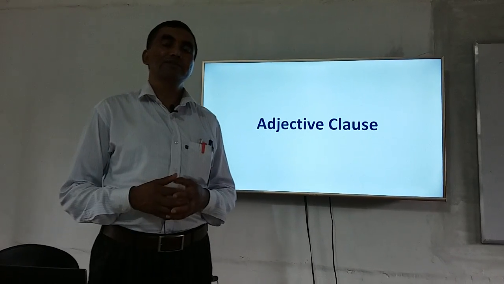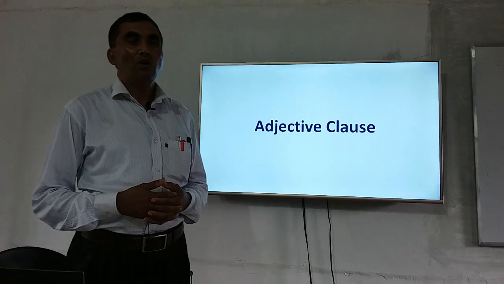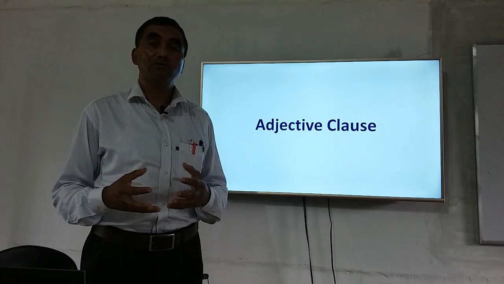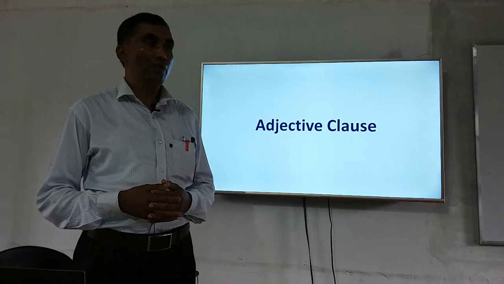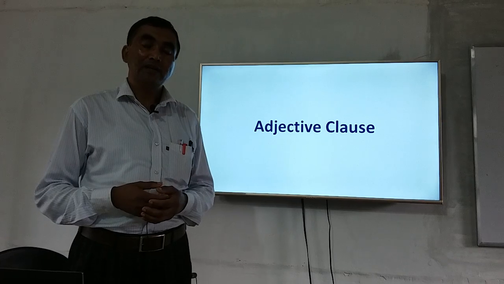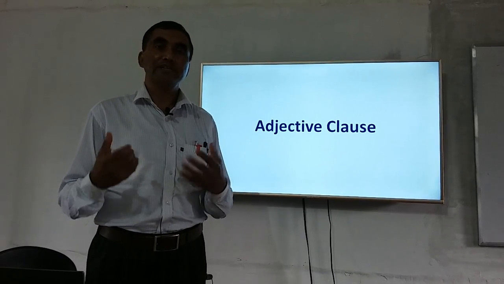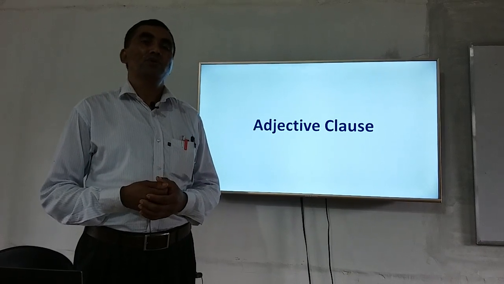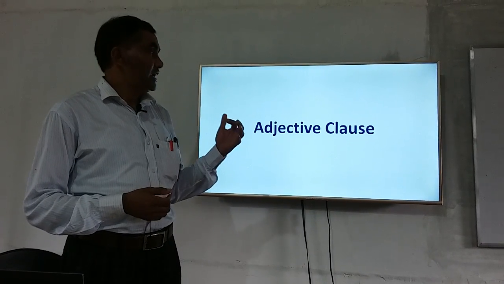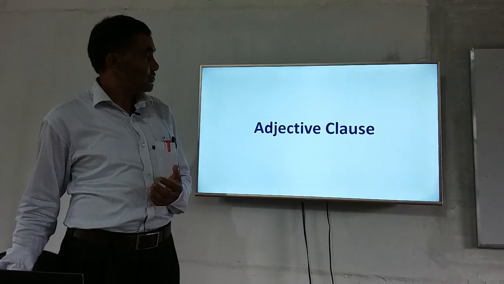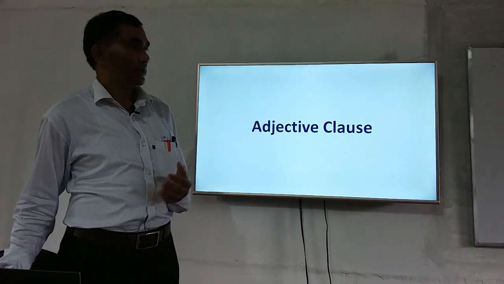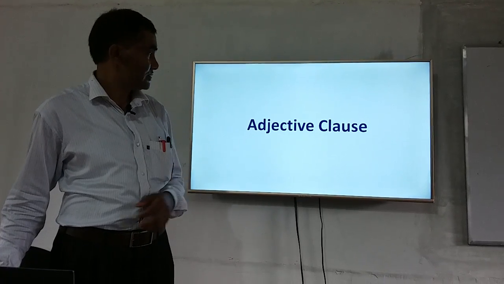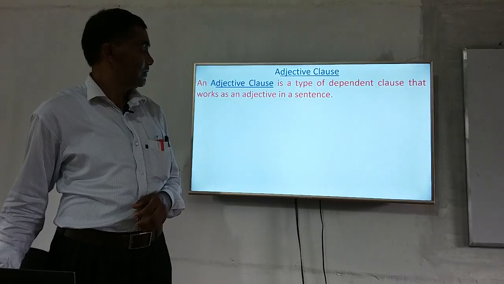In my initial class, I discussed noun clause and I also gave you the definition of what is meant by clause. So, I just want to repeat, a clause is a group of words having a subject and a finite verb acting as a part in a greater sentence. So, an adjective clause is also a part of a greater sentence, and an adjective clause normally acts as an adjective in a sentence. You can see the definition here.